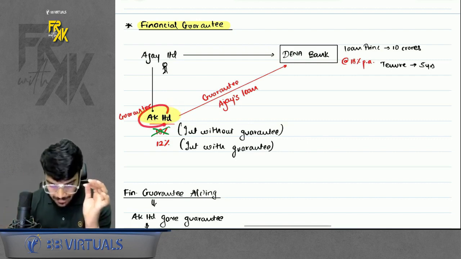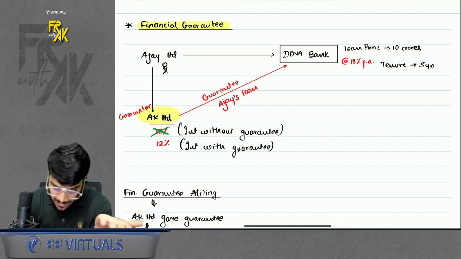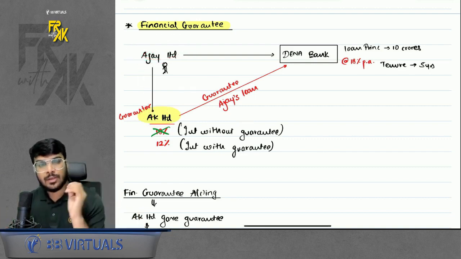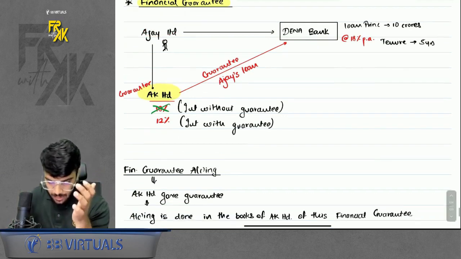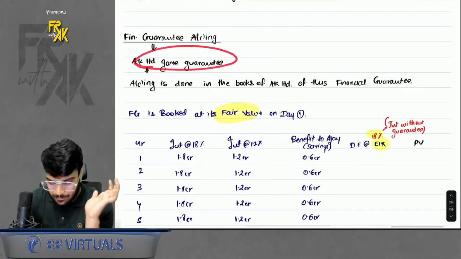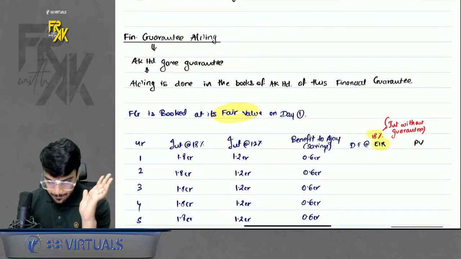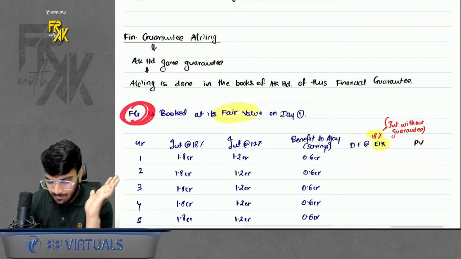And do remember, for AK, it is a liability kind of a thing, because if Ajay does not pay, can I say AK has to pay? So for AK, it is a liability kind of a thing, right? So financial guarantee will be accounted for in the books of AK. How to account for this? On day one, financial guarantee will be booked at fair value.